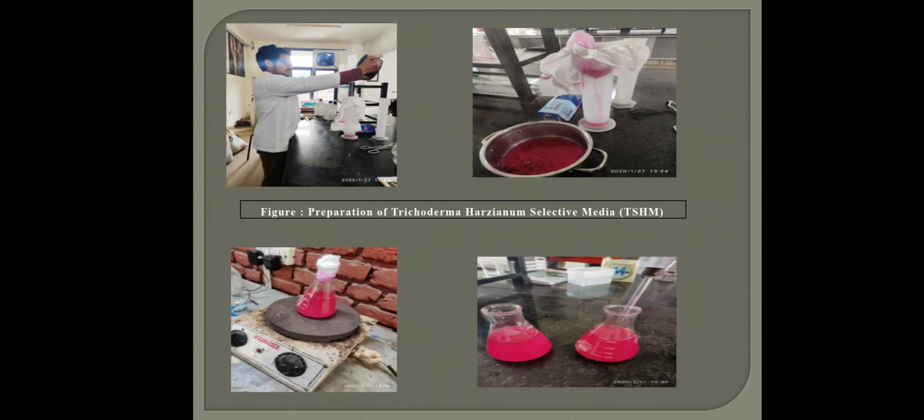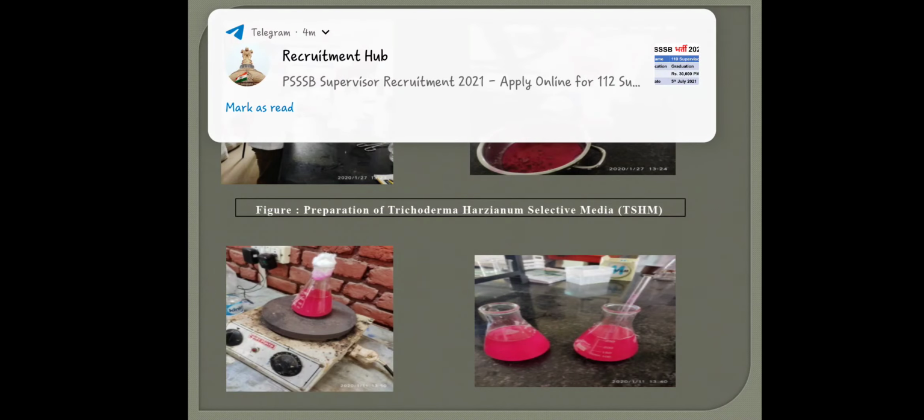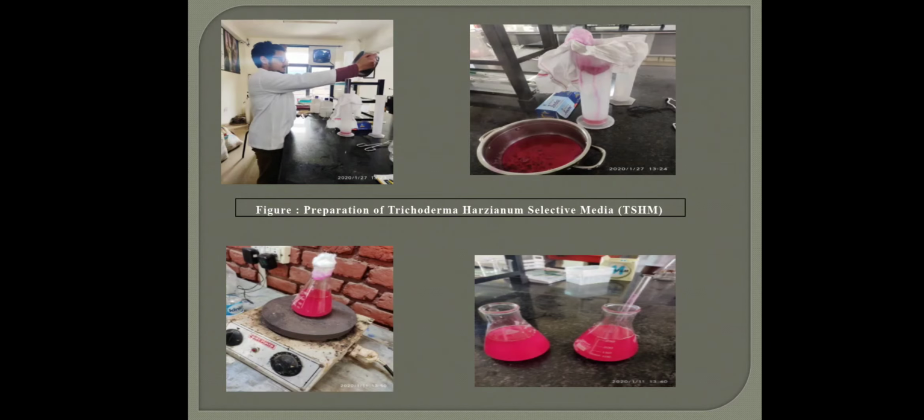For this there is a trick: we should not mix the contents while heating them, but first mix the contents thoroughly, and then heat and continuously keep stirring until froth formation takes place. When the froth forms, it means the contents are entirely mixed, and after that we get a clear red color solution which is called TSM, and we keep that for the solidification.